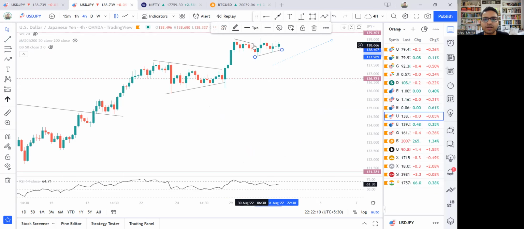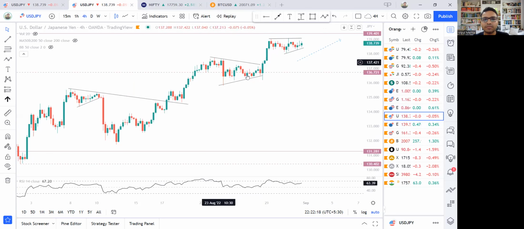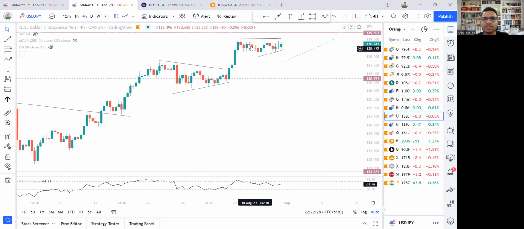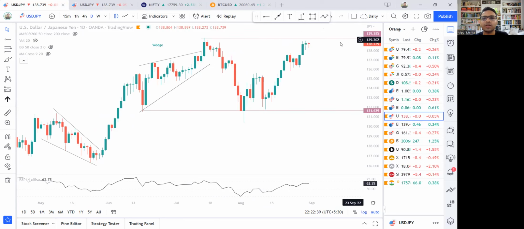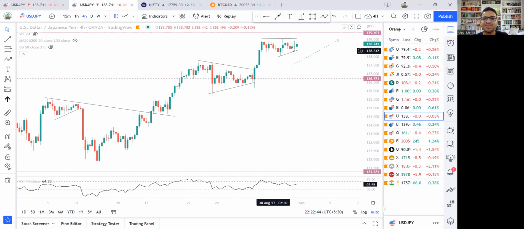Let me just figure out if we can do something here. Right, so this looks like some kind of a pennant. First this consolidation, price broke, now this another consolidation. Although the RSI is not in support, it's not very clear. It looks like a pennant definitely, which means that a breakout is possible from this zone when price goes back towards this high 139.4. So it looks like the price is going to go all the way up to 139.4, which is possible looking at this particular time frame as well.